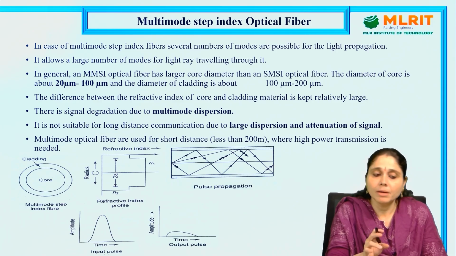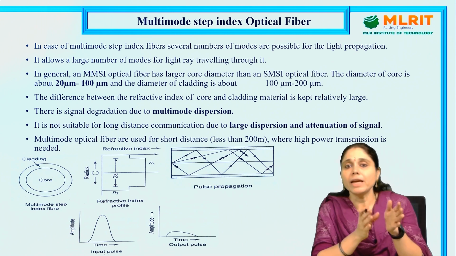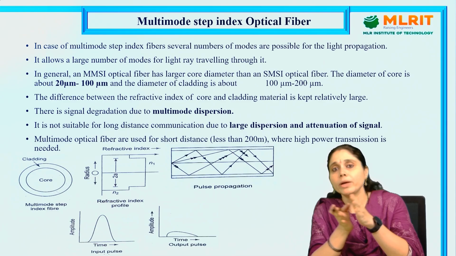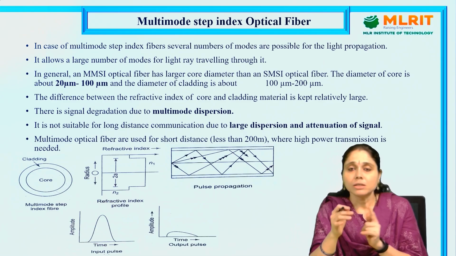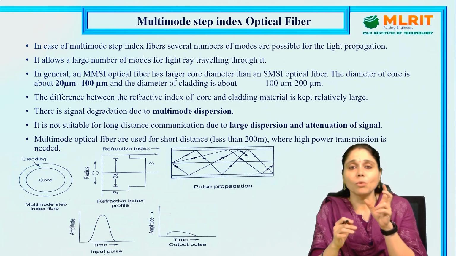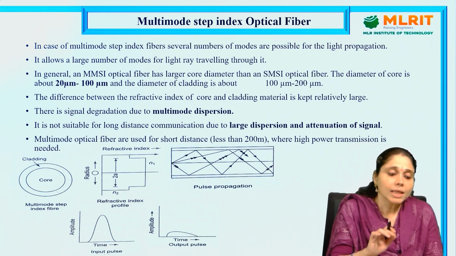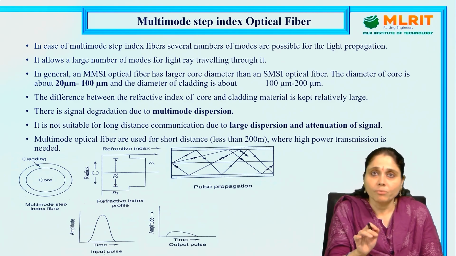Several modes are possible for light propagation. Number of modes means the number of light frequencies going through the optical fiber. So this is about multi-mode optical fiber. It allows a large number of modes of light ray traveling through it.